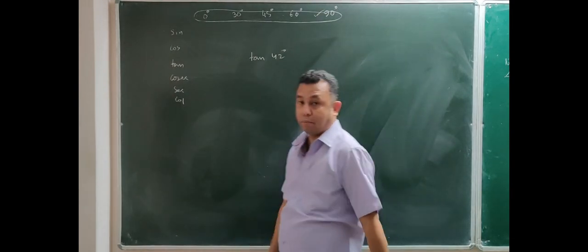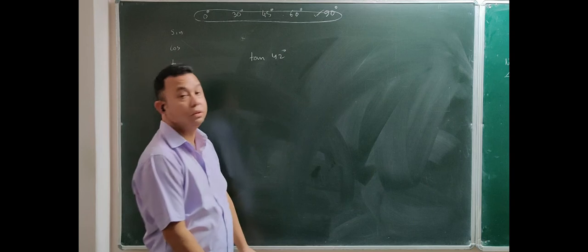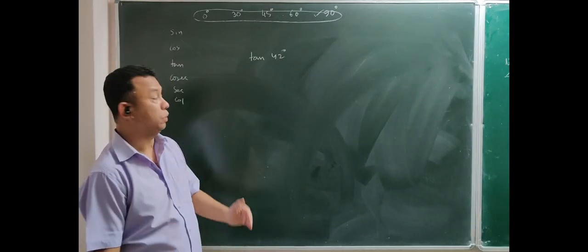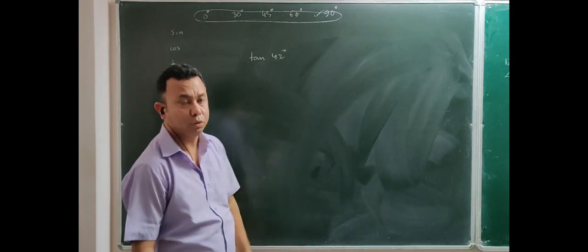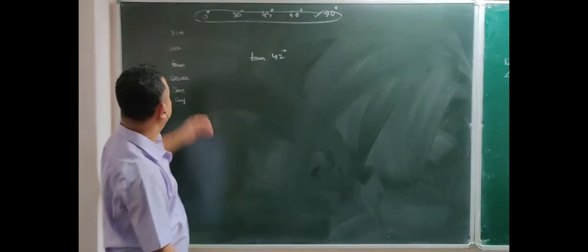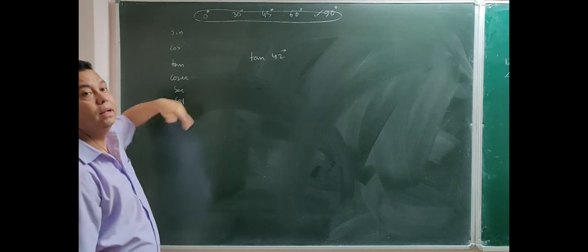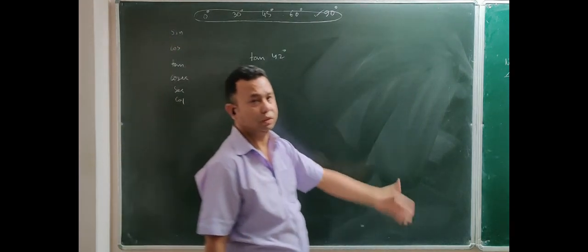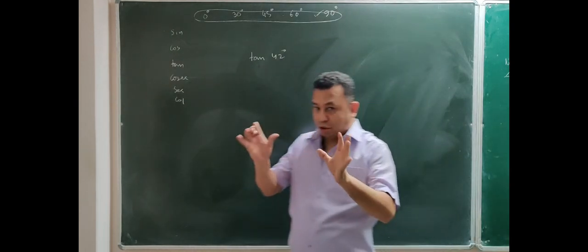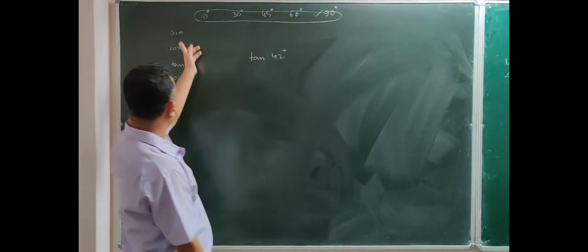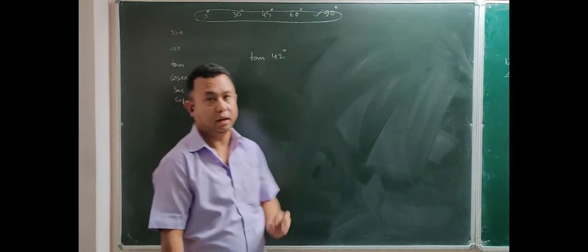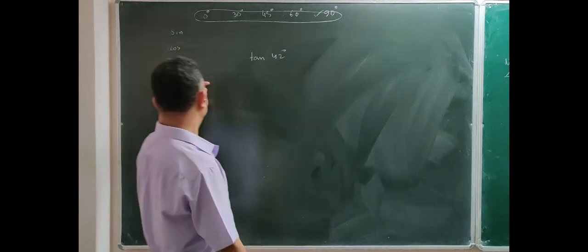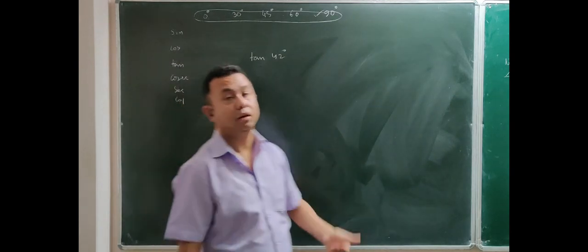Since it can be a problem, I am going to show how to use the table. Not only for tan, you should be able to find values for sine, cos and tan, and automatically if you can find those, the reciprocal will give the other 3. That is why to see the trigonometric table you need only these 3 trigonometric ratios, sine, cos and tan. If you know how to see the values for sine, cos and tan, automatically you know the opposite, which will be for cosec, sec and cot.